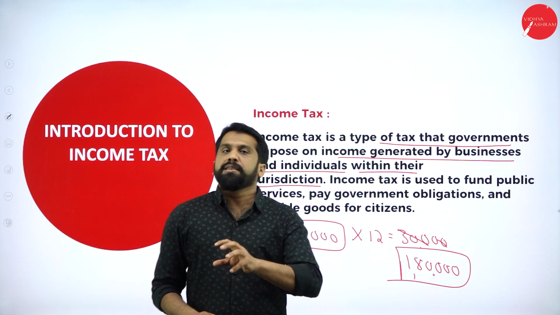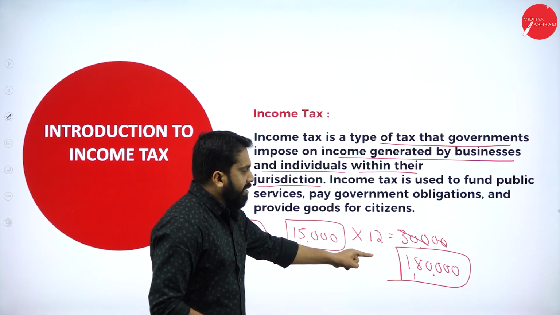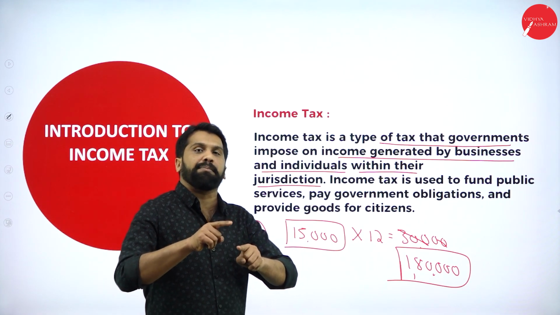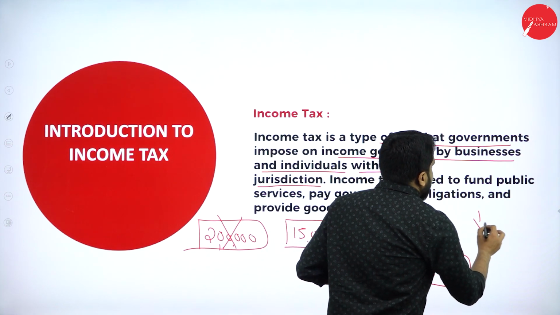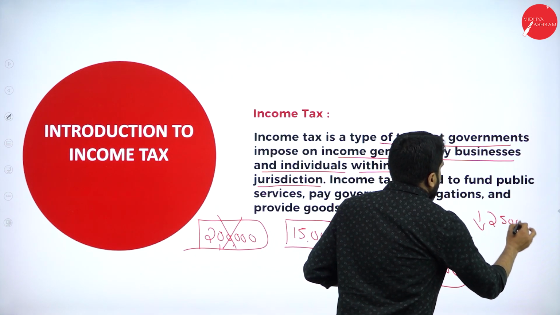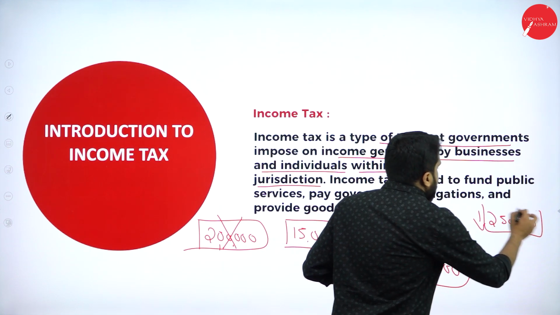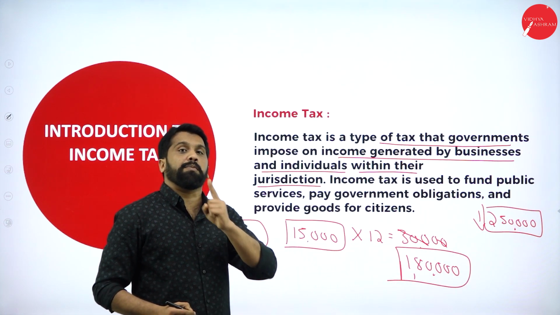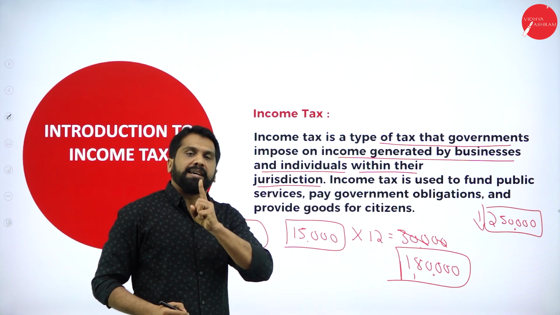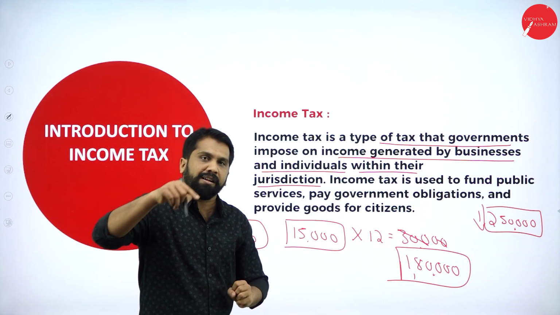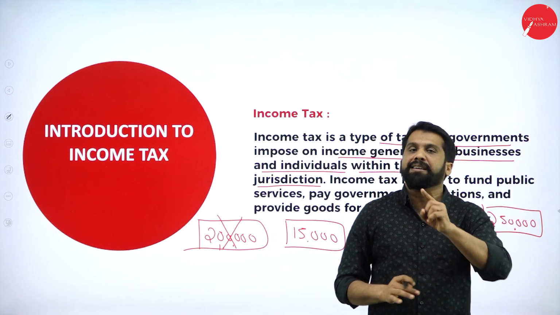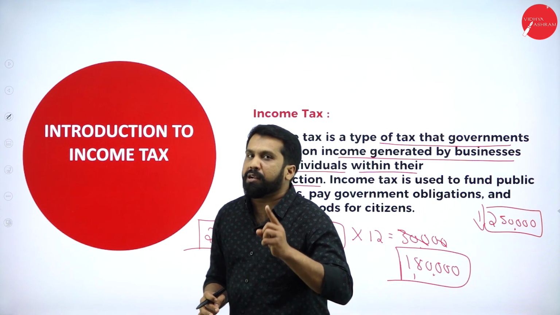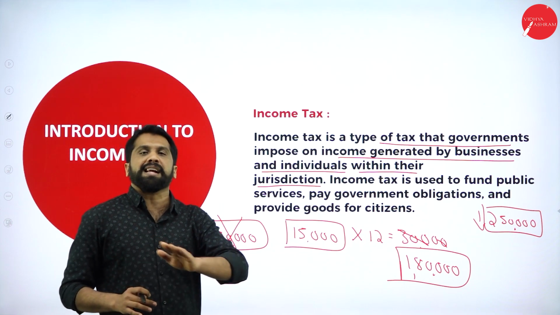Why? Because your 1,80,000 means in this you have a slab. In this, if your salary is less than 2,50,000, how much? If your salary per annum, one complete year, complete 12 months, if your income is 2,50,000 or lesser than 2,50,000, you're not supposed to pay tax. Why?